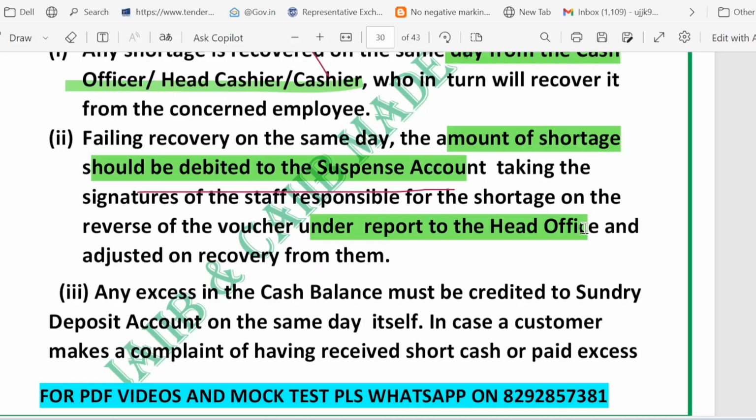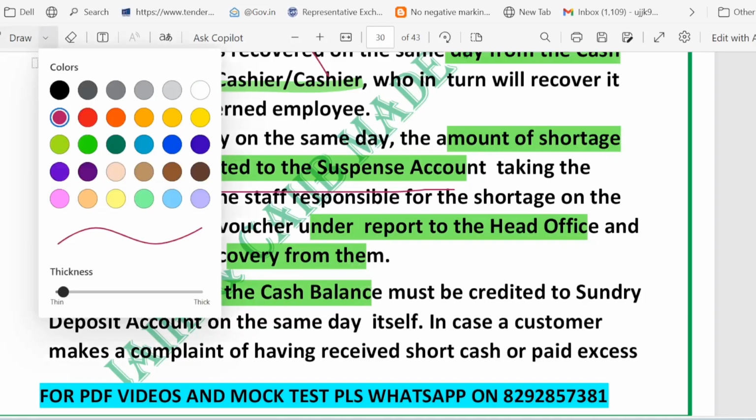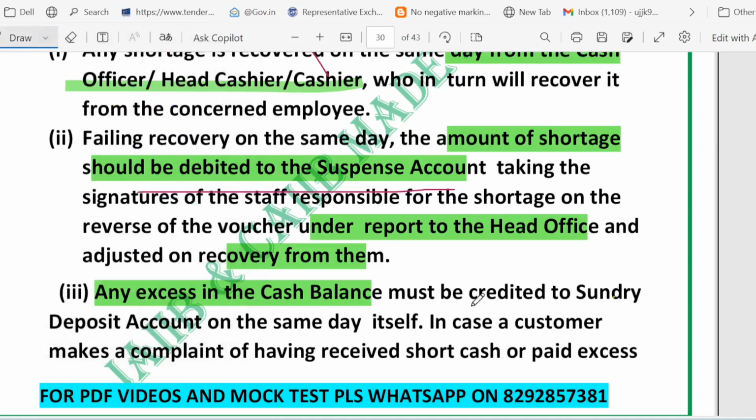Okay. When money is later recovered, the suspense account is cleared. Right. So simple thing is that suspense account is a temporary holding place in the book until the missing cash is found. Any excess in the cash balance, right? So it should be credited to the sundry deposit account. Any excess balance should be credited to the sundry deposit account. You can see written here, on the same day. If the customer complains later that they were short paid and the bank verifies the complaint is genuine, the bank pays them by debiting the sundry deposit account. So sundry deposit account is a temporary place to keep unexpected extra money until the right owner is found.